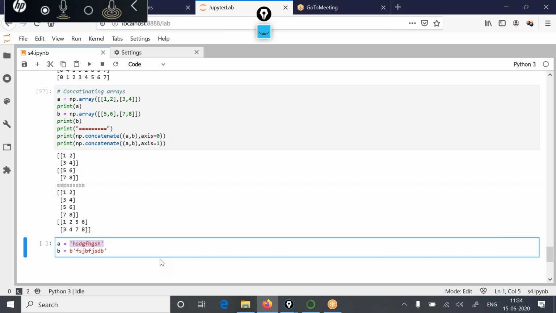Shreya is also asking, sir, what is the difference between concatenate and VStack? Vertical stack and horizontal stack I am going to demonstrate in the next session. There is no real difference, so depending upon your choice and compatibility, you can use any of these. Similarly, when we added and subtracted matrices, we have other parallel functions available in the form of multiply or divide. Again, it is your choice, whichever functions you want to take.